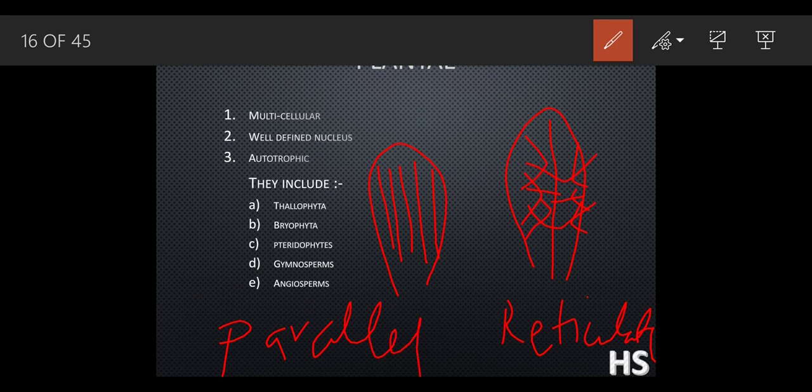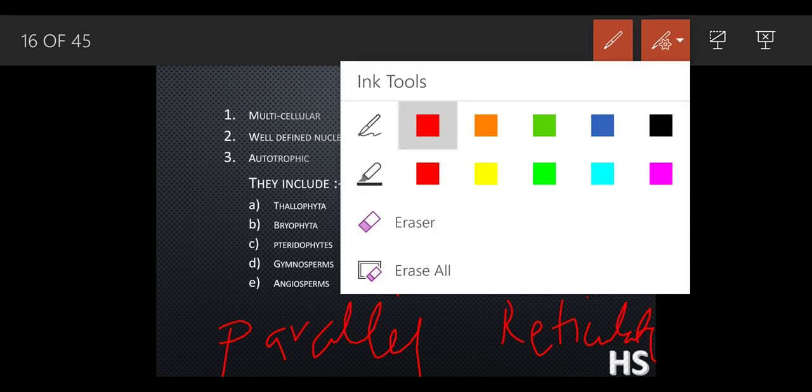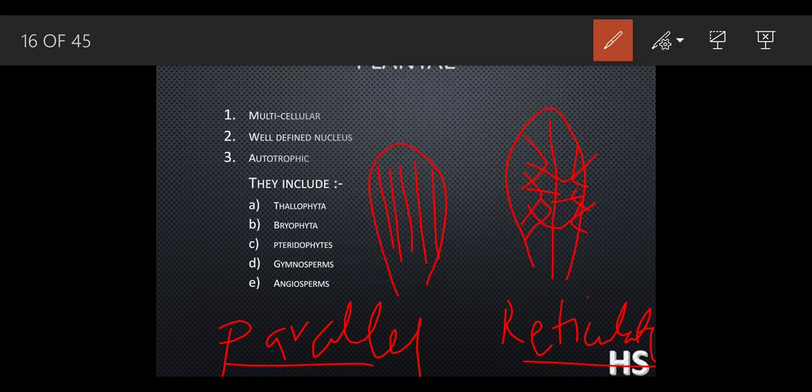You have heard this word parallel in maths. These are the two different types of angiosperms we are going to see. So parallel and reticulate is very important because they might ask you in the school exams as well as in the boards.